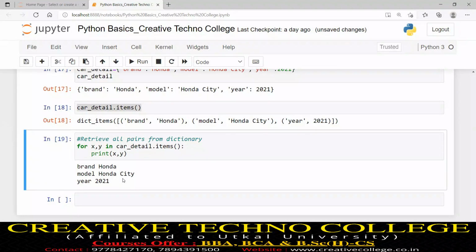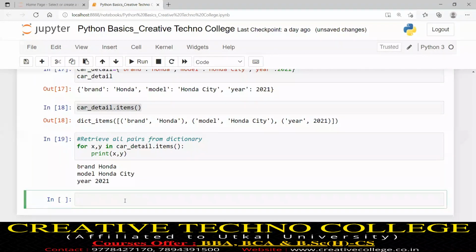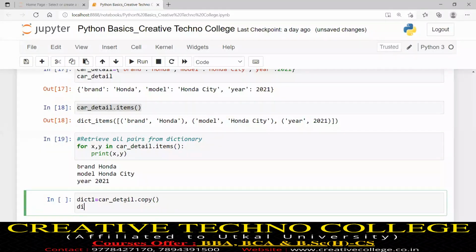The copy function. I want to copy all pairs from one dictionary into another. Suppose my dictionary name is dict1. I will write car_detail.copy().